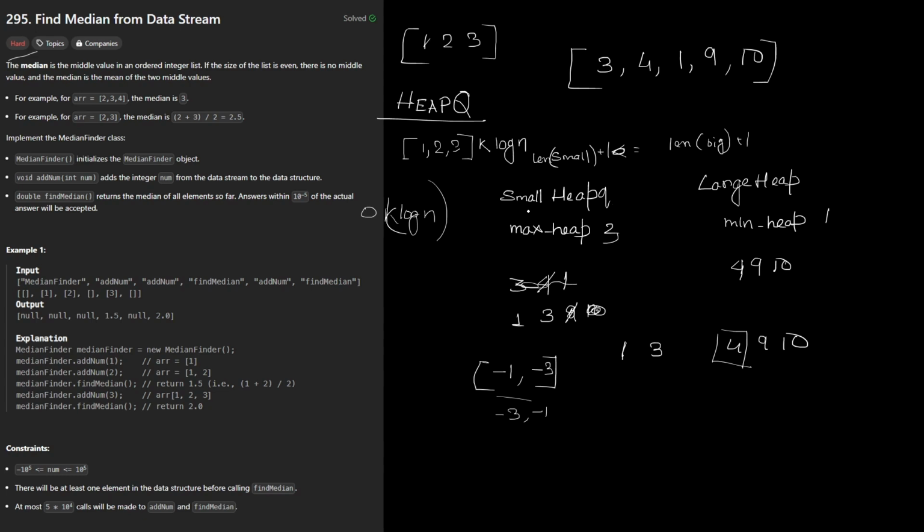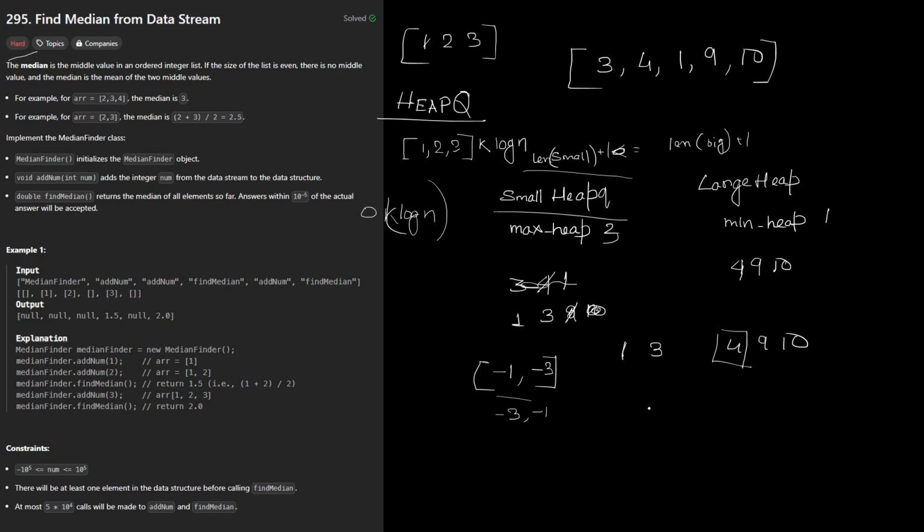That is one thing. The second is that once we are adding an element to our small heap queue, after adding it, we are going to check whether the value that we have added is greater than the large heap's first value. In case it's greater, then we are going to pop that element out and add it to the large heap queue. So that is one thing. And obviously you're going to check the balanced condition for both small and large.